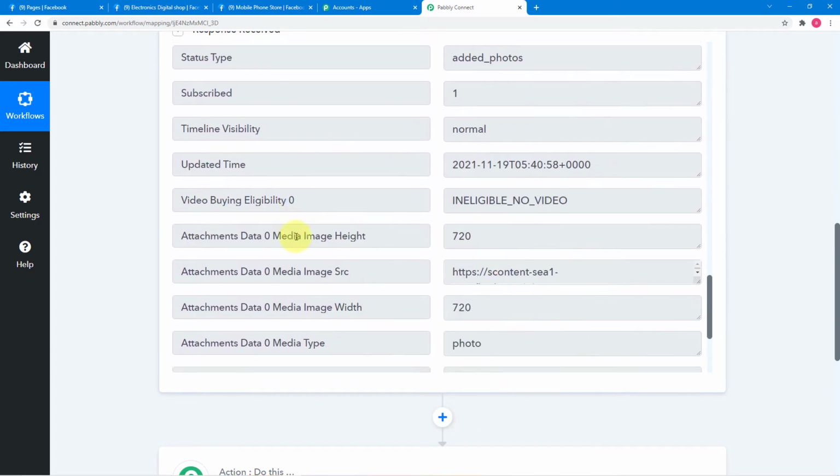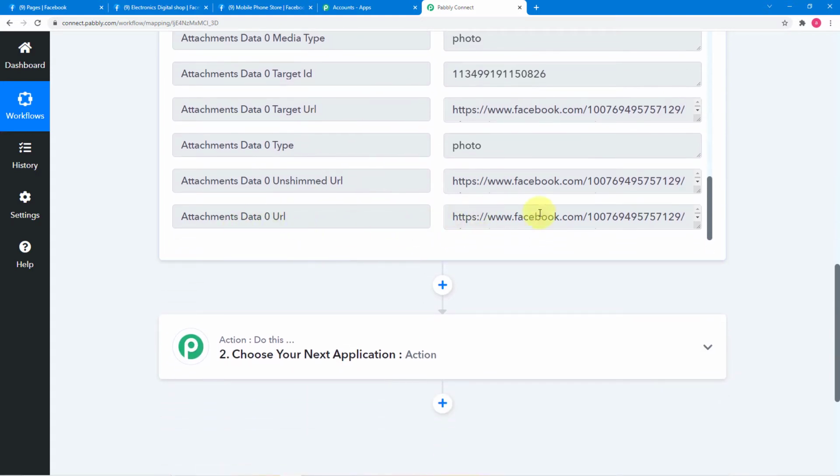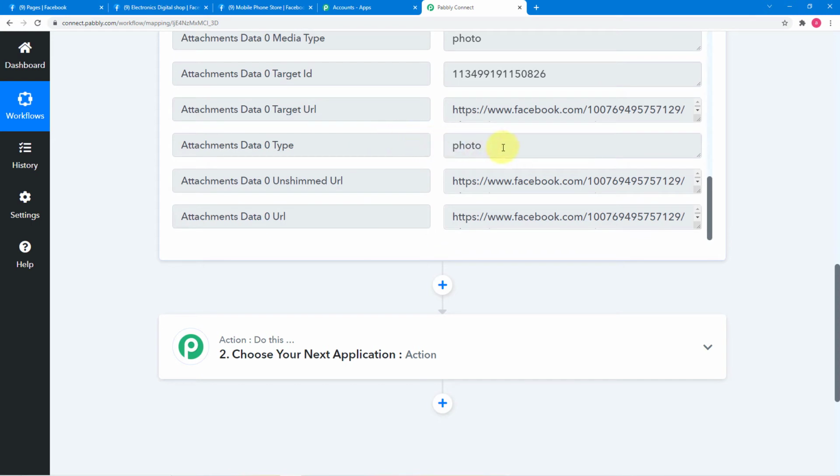Added photo, and here it is showing the URL of the photo also, right? And data type equal to photo. So now we want to share this same photo on another Facebook page. For that,